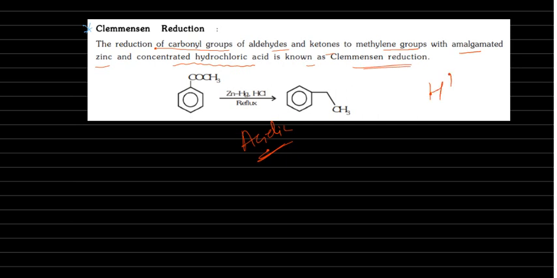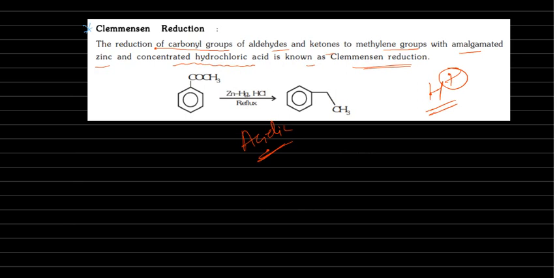So completely this is the acidic medium, the previous one is the basic medium. Whenever acid sensitive groups are there, we have to use the basic medium. If base sensitive groups are there, we have to use the acidic medium.